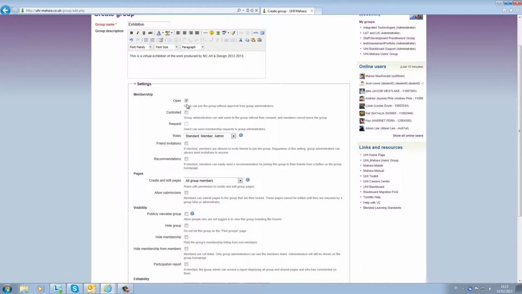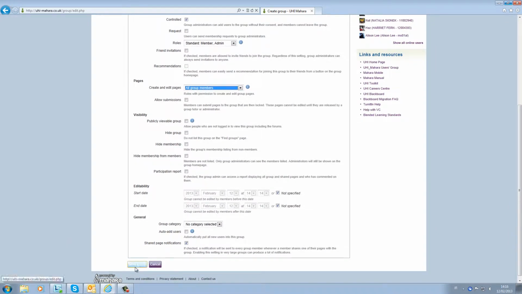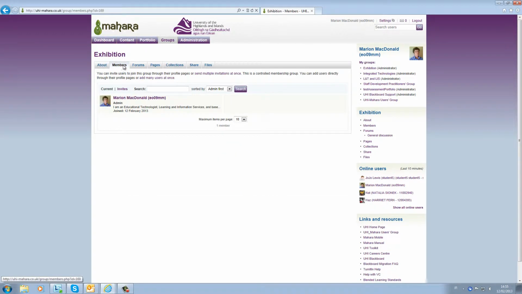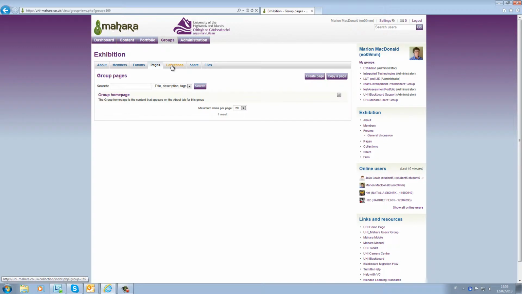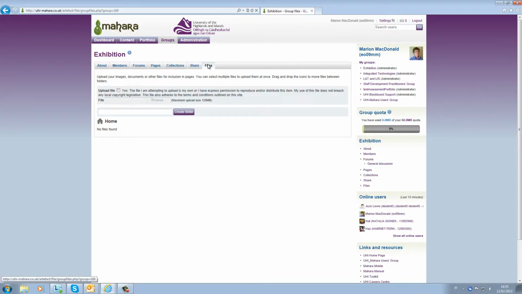For this particular group, membership can be either controlled or by request. Allow all group members to create and edit pages. When the group is created, you can go from tab to tab to see the members, the forums, the pages and collections, and to share pages, and there is also a file space.